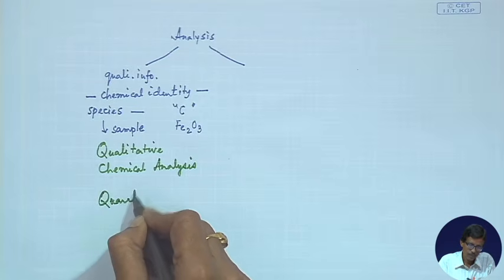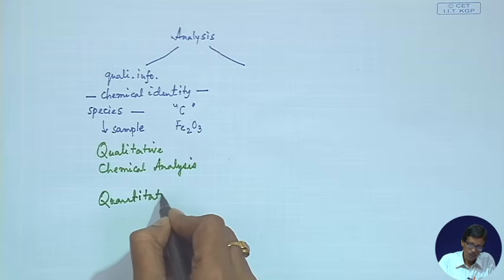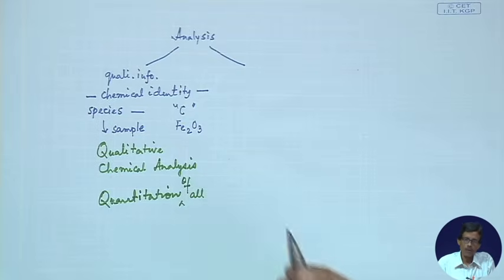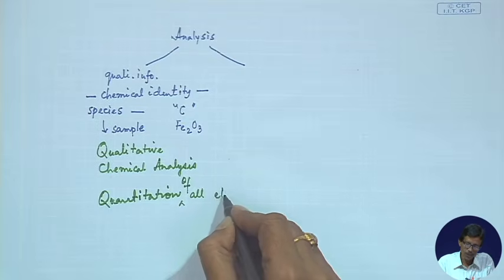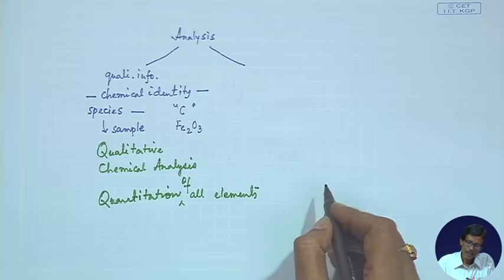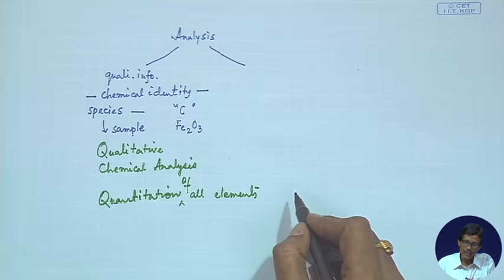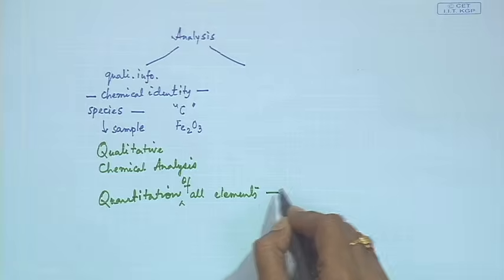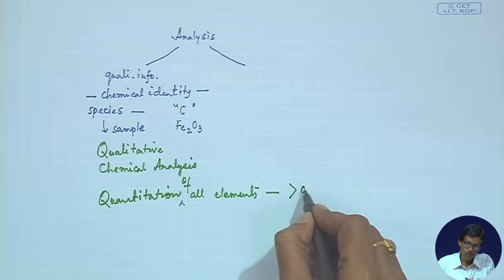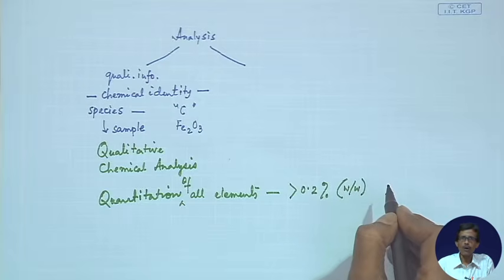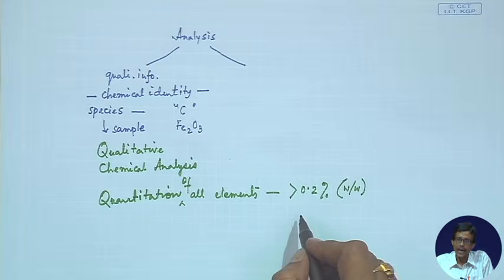So, quantitation of all the elements which are present over there, except hydrogen and helium, because hydrogen and helium cannot be detected through all these three different very advanced level instrumental techniques, and this concentration is in the range of greater than 0.2%, which is not always very easy to do by conventional analytical technique.